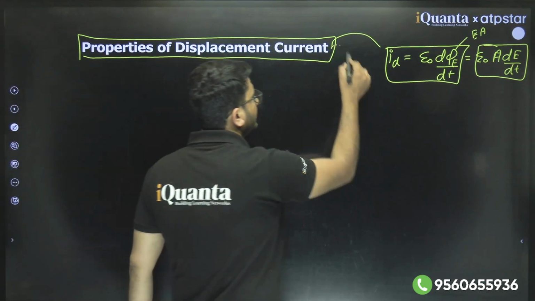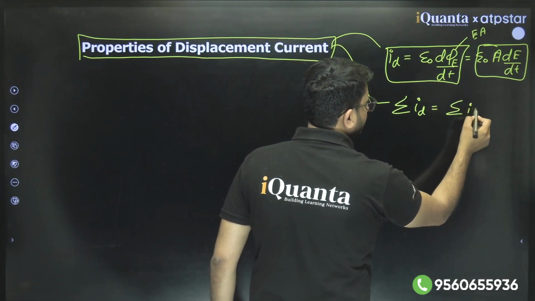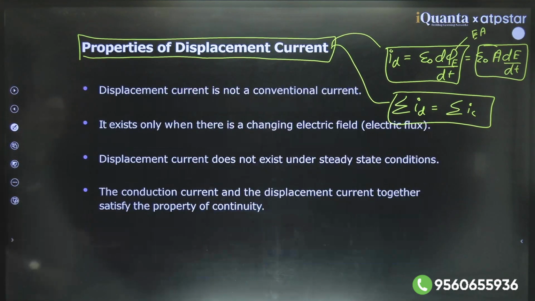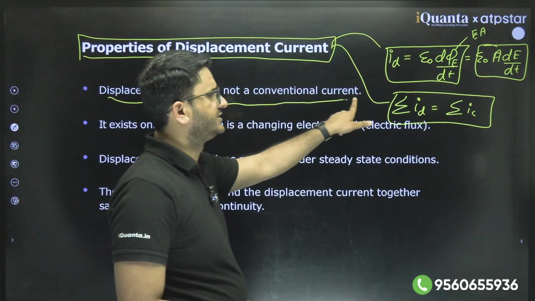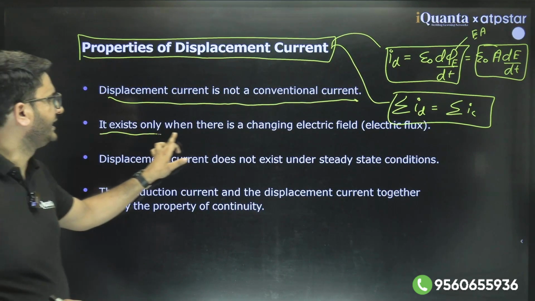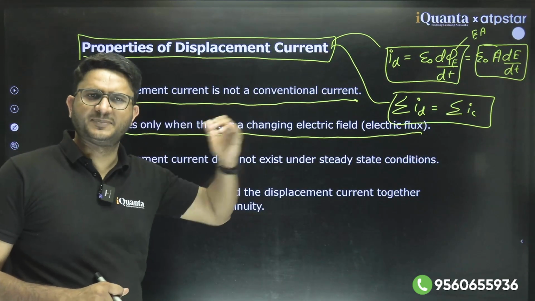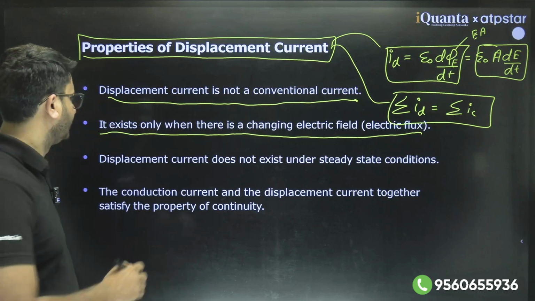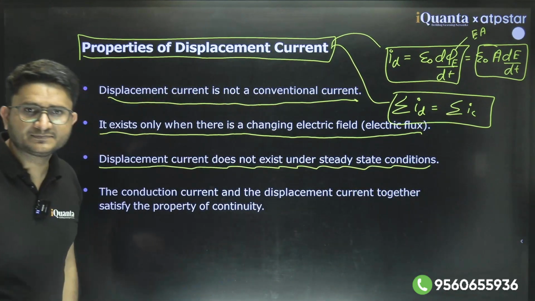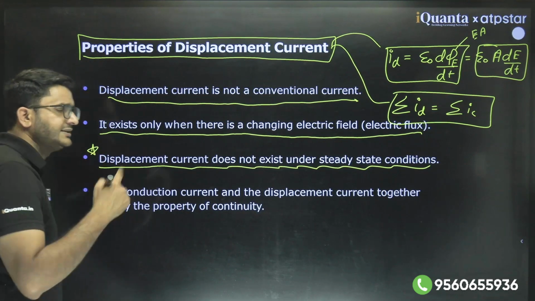And one more thing, that the total value of displacement current is nothing but the total value of conduction current in the wire, that is also true. Apart from this, displacement current is not a conventional current because it is not because of flow of electrons. It only exists when there is changing electric flux in the region. Whenever the electric field changes in a space, then displacement current will exist. Displacement current does not exist under steady state conditions. That you need to take care of, because in steady state what will happen?